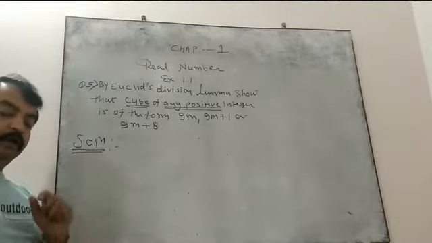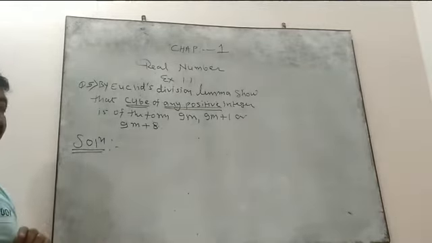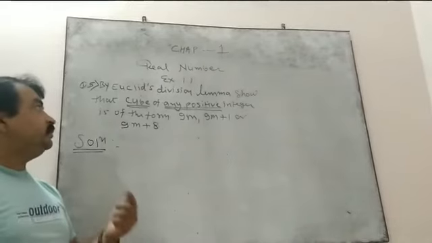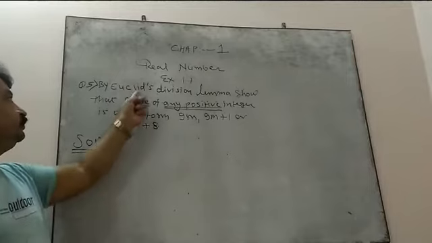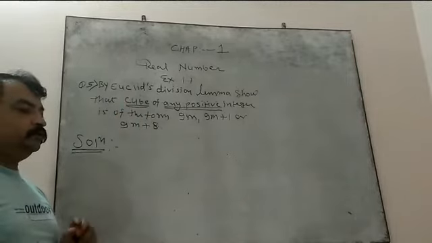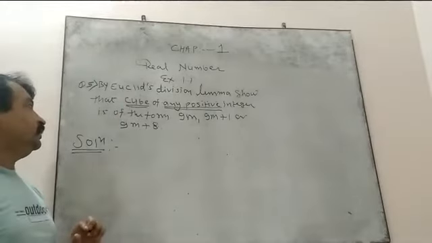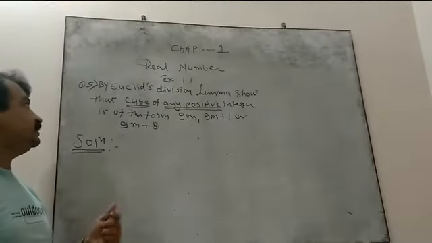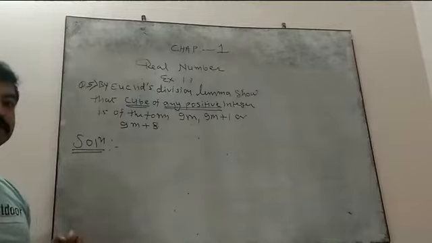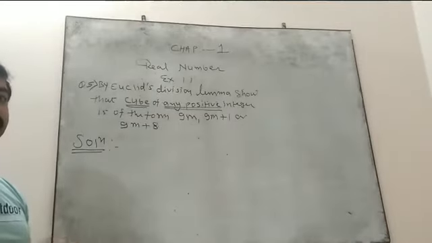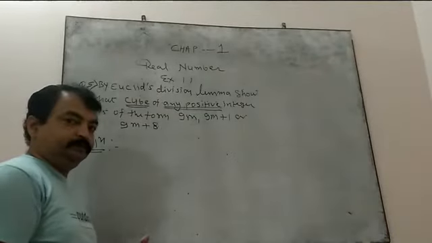Since this division method was discovered by the mathematician Euclid, in class 10th according to the CBSE syllabus it is named Euclid's division lemma.